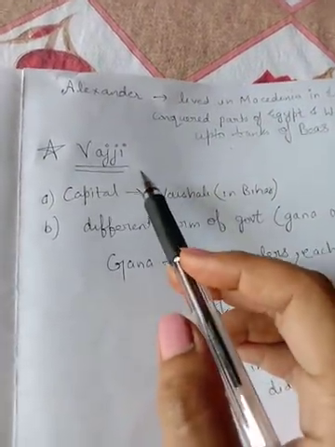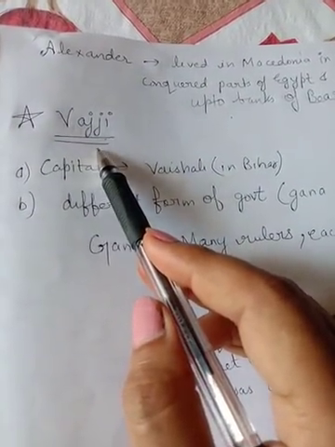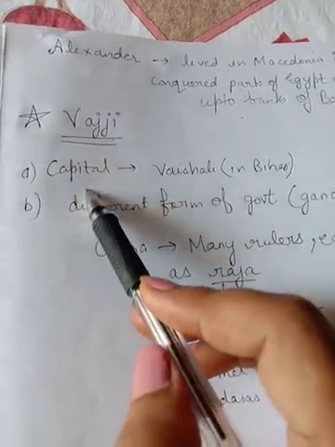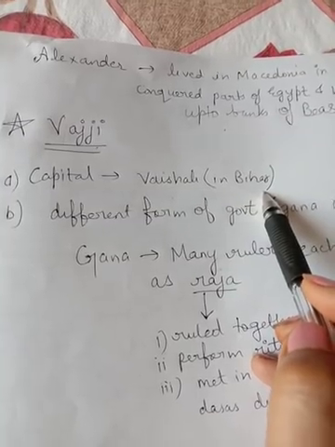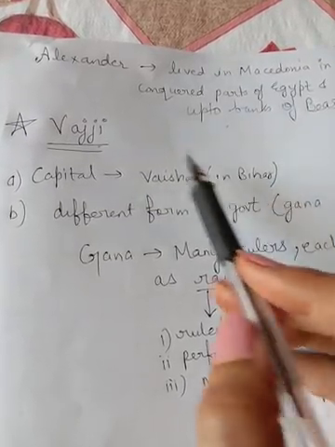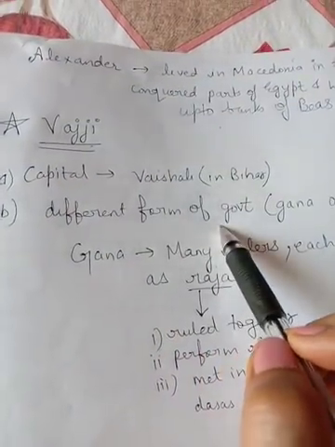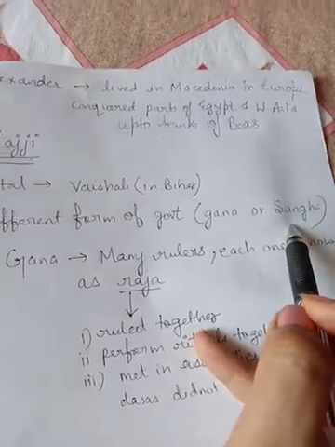Next was the Vajji, whereas Magadha was a powerful Mahajanapada. Here was the Vajji. Its capital was Vaishali, again in Bihar. It had a different form of government, that is the Gana or the Sangha.